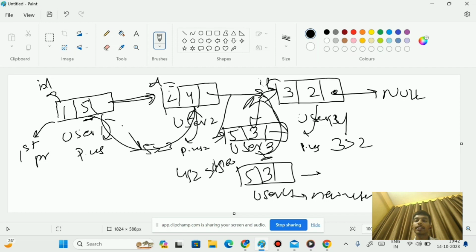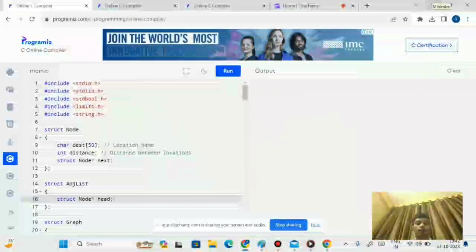Now I will also explain the code implementation of priority queues.